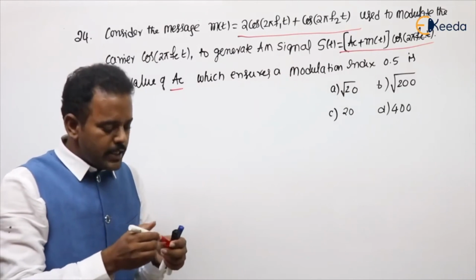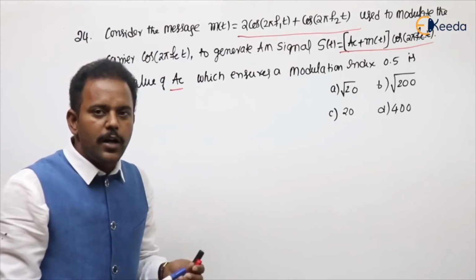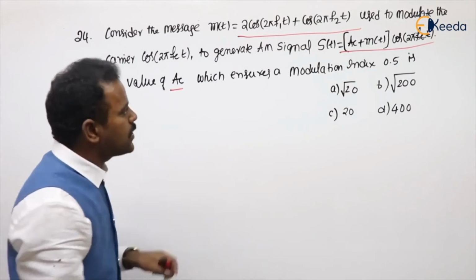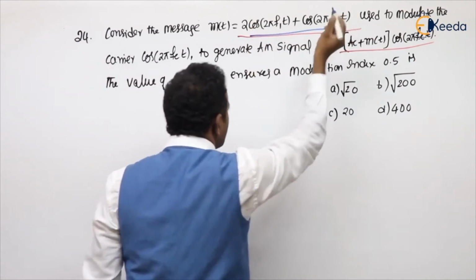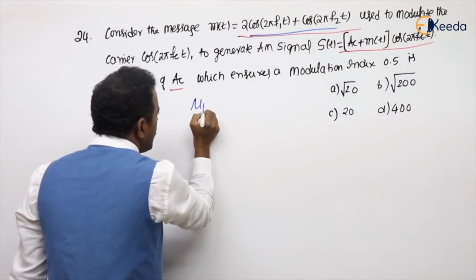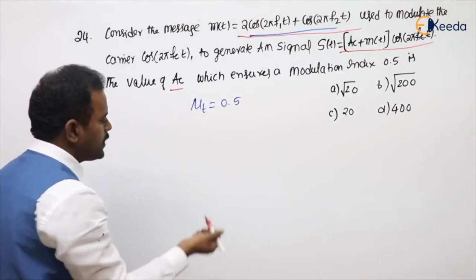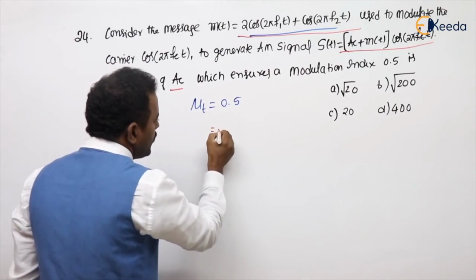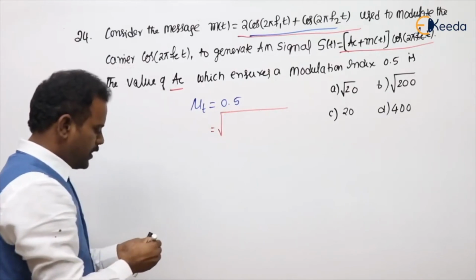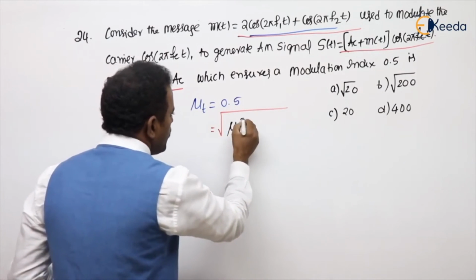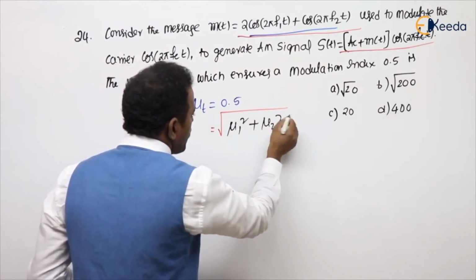Here the modulation index is given as 0.5. Is this modulation index a total modulation index or only for one? It is a total modulation index because the given is multi-tone. The given mu value itself is mu t. What is mu t actually? Root of mu 1 square plus mu 2 square.